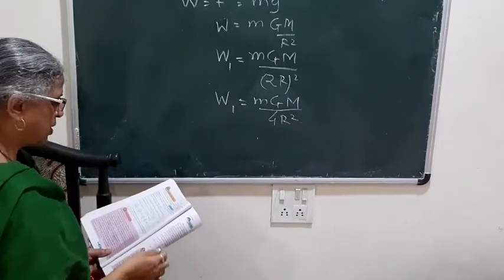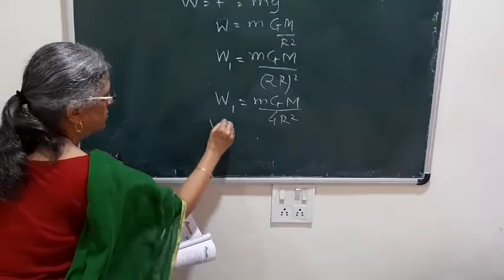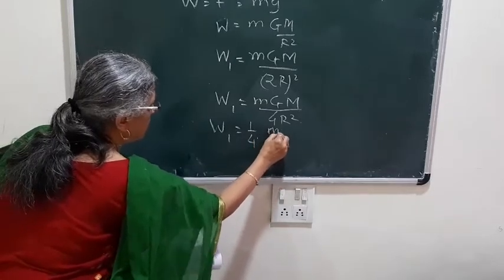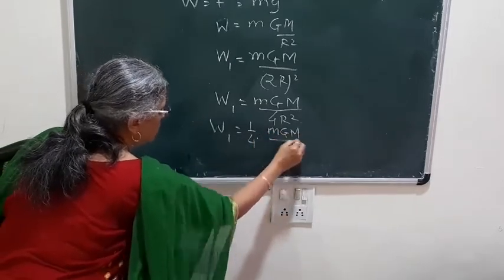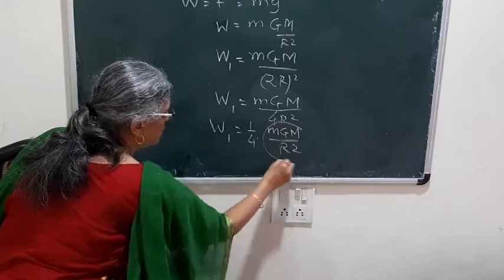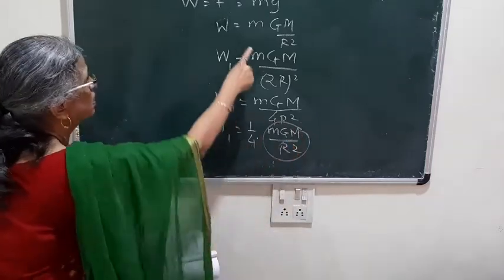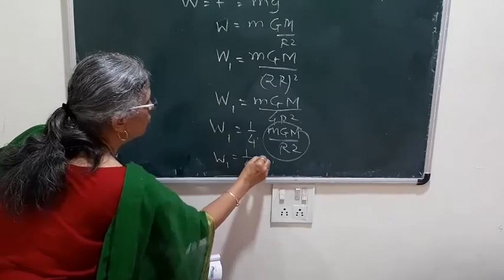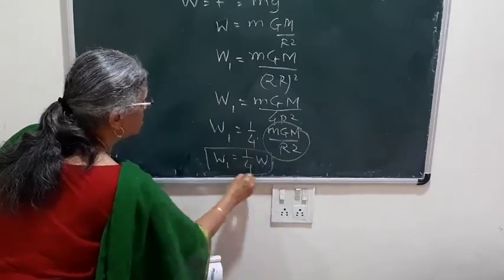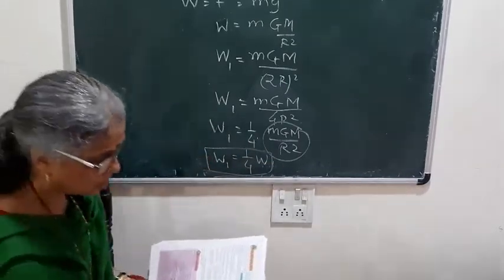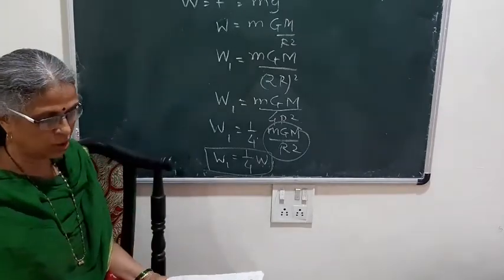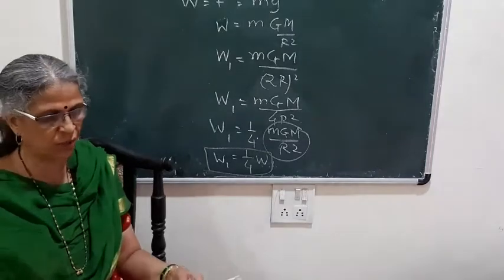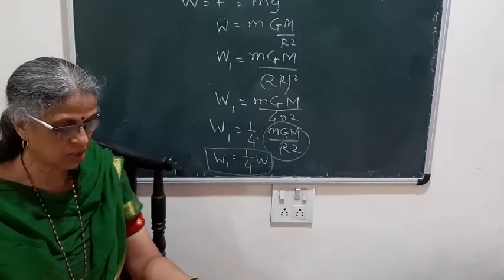So here W1 I will write as 1/4 I will take out, then mGM upon r square. Now this mGM upon r square is nothing but W. So W1 is equal to 1/4 W. So that is the expected answer here. So weight will become 1/4 of the original weight. So that is the question.